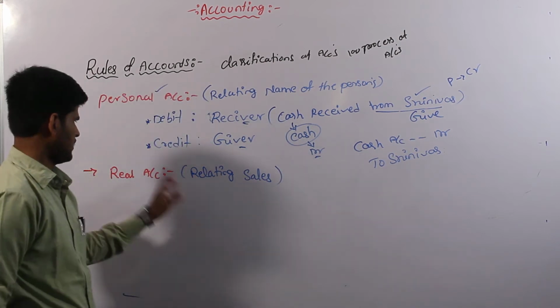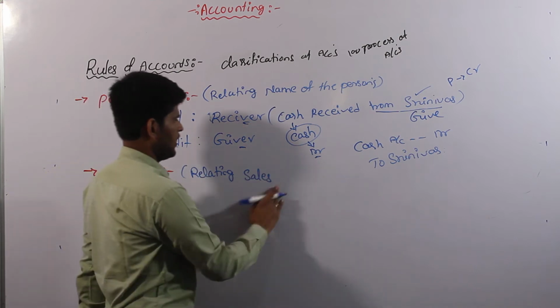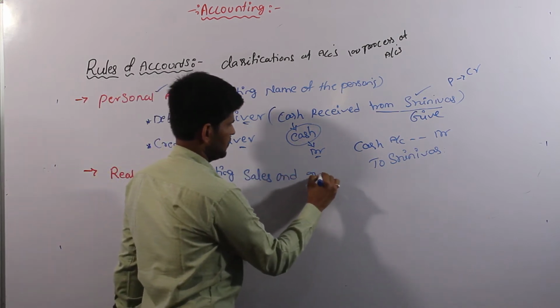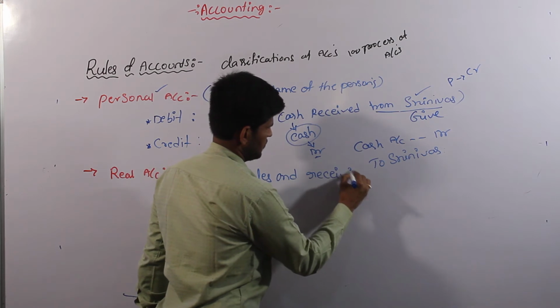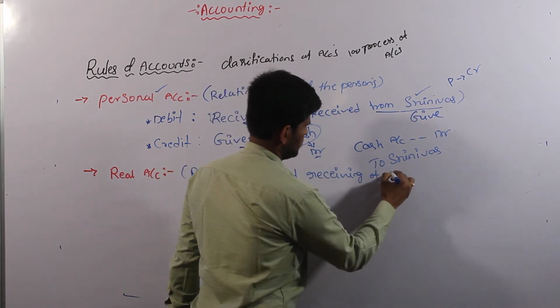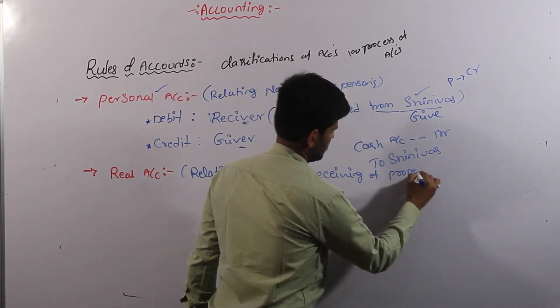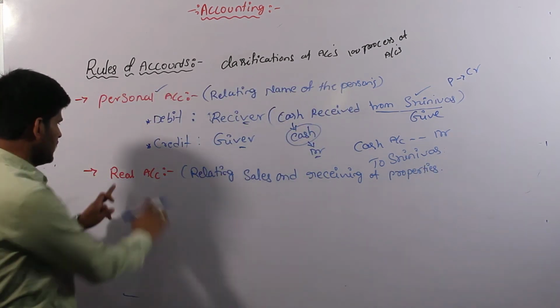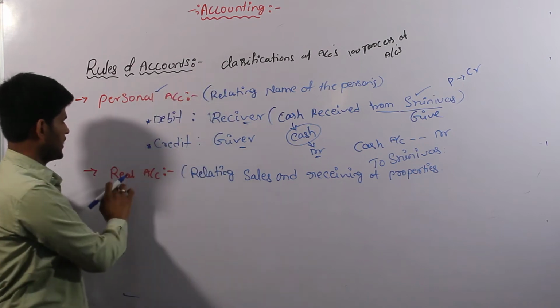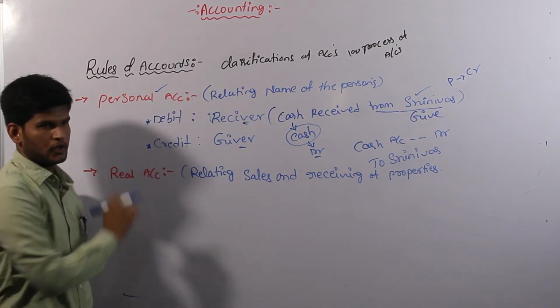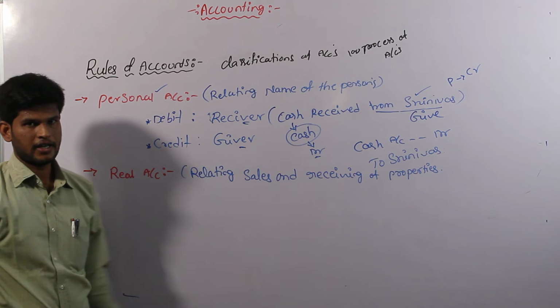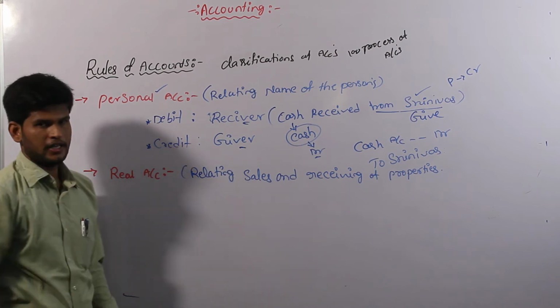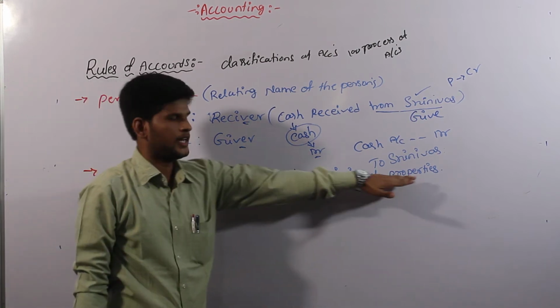Just we have to take it relating to sales and receiving of properties. Once again I am repeating rules of account. Second part is real account. Whenever we are going to know the real account in our financial transaction, real account is always relating to sales as well as receiving any properties.